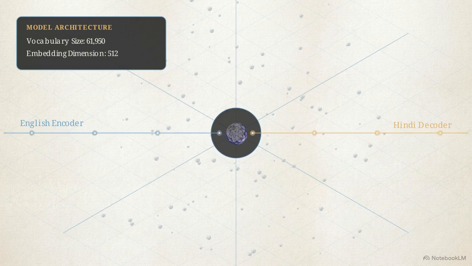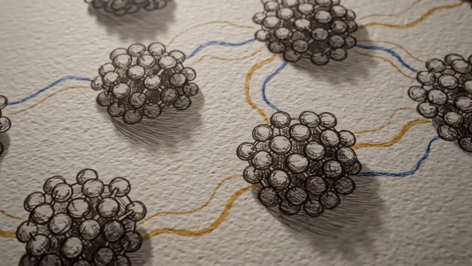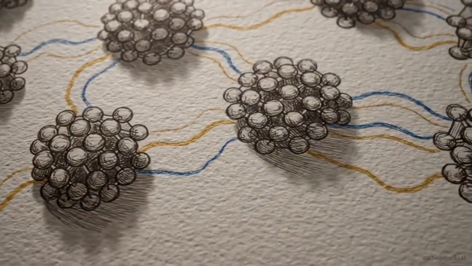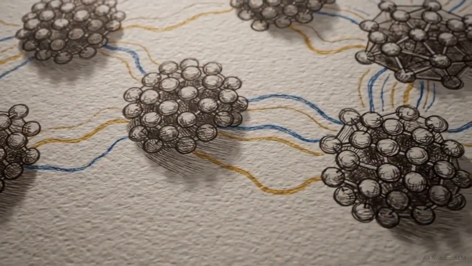Translating this tensor output back into architectural reality means an exact vocabulary of 61,950 tokens is mapped into a 512-dimensional continuous space. This architecture utilizes shared embeddings. Both the English input hitting the encoder and the Hindi output generated by the decoder exist within the exact same vector geometry. Instead of memorizing a rigid dictionary, the model calculates semantic proximity and structural agreement within this single shared 512-dimensional construct.